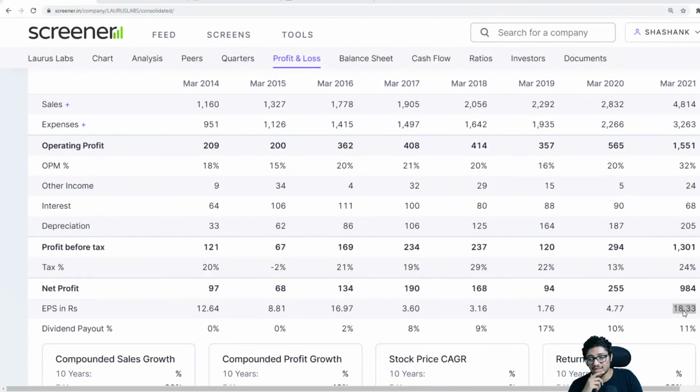Now, your question is, a lot of people are asking me on the chat is that how would we know it is a manufacturing cost, or how would we know what it was? Now, I'll tell you what. As soon as you see something like this, some jump like this, start doing research. Now, I know this company, so I've done the research.